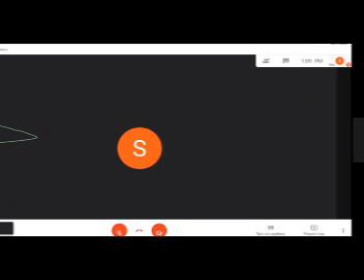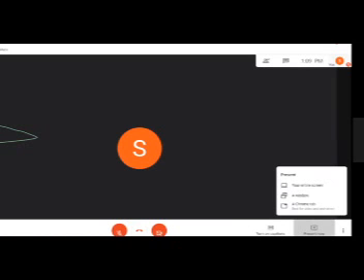The next option which is available is the present now screen. Now, if you want to present your screen, if you want the users to see your screen, you simply have to click here, present. Now, if you are using Chrome, it will give you three options. First is your entire screen. If you want to present a part of a window, or if you want to use a Chrome tab, a particular Chrome tab, because most of the time we have a habit to open multiple tabs in our window. So you can simply switch on any of these options and present your screen. Now, if I want the students or the people who are attending the meeting to see, I want to show my entire screen.